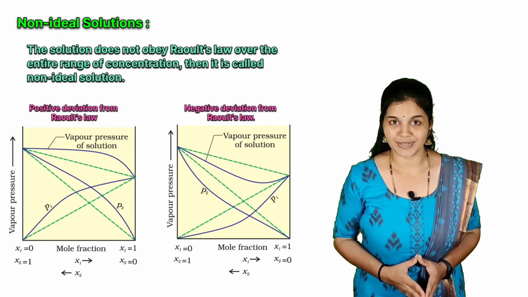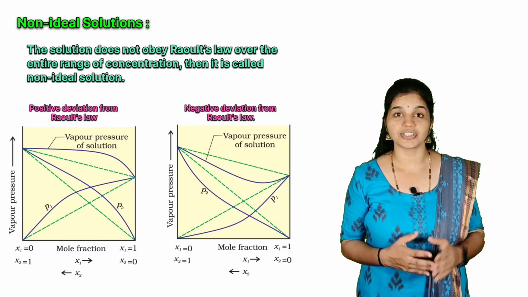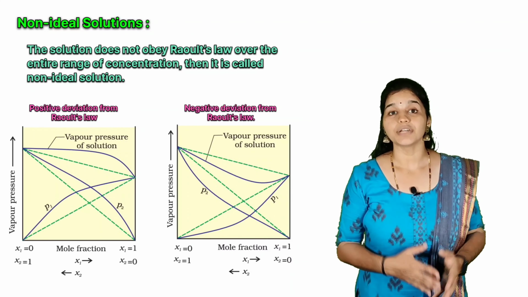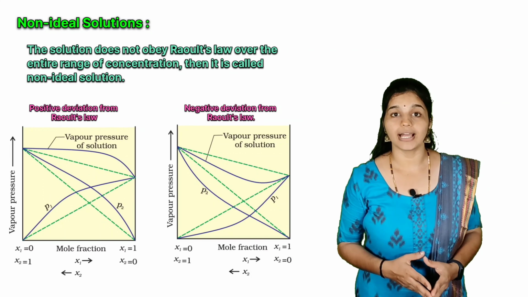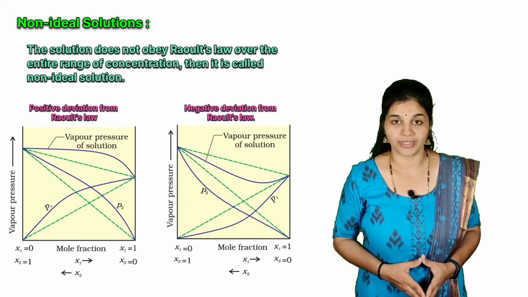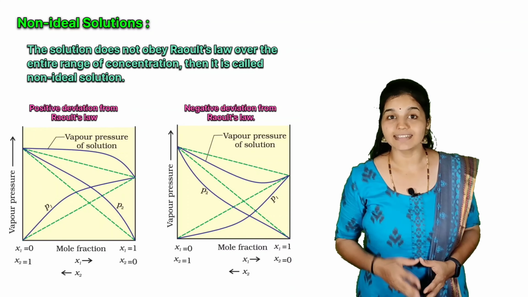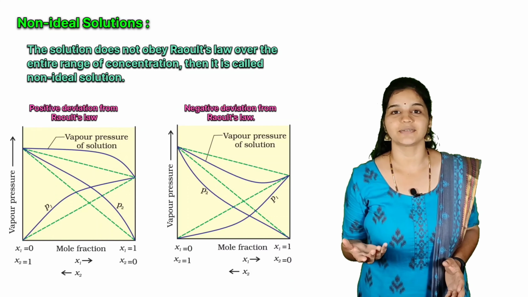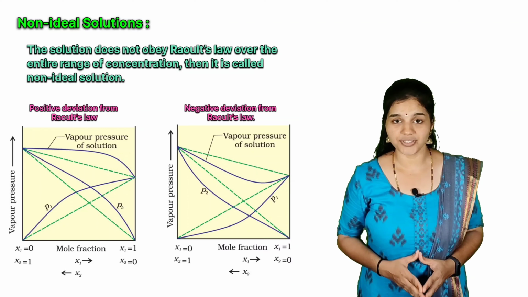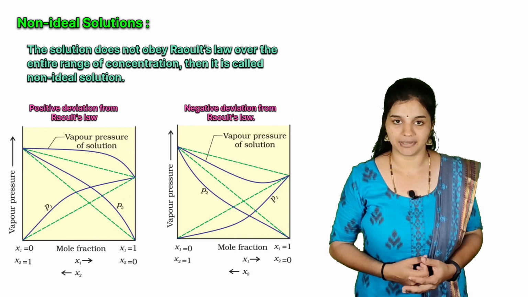Now the question is, when will a non-ideal solution have vapor pressure higher than that predicted by Raoult's law? And when will a non-ideal solution have vapor pressure lower than that predicted by Raoult's law? Thinking? You know the answer for this question. What is that? The cause for these deviations lies in the nature of interactions at the molecular level.